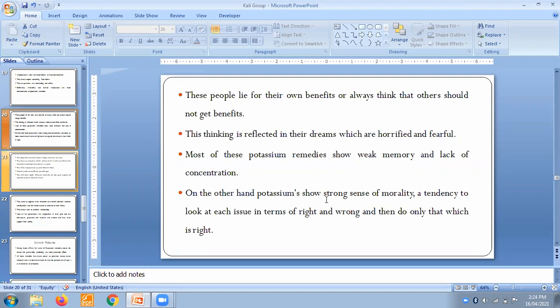In many potassium remedies you will find lack of concentration and weak memory. On the other hand, potassium shows a strong sense of morality, a tendency to look at each issue in terms of right and wrong, and then do only that which is right.